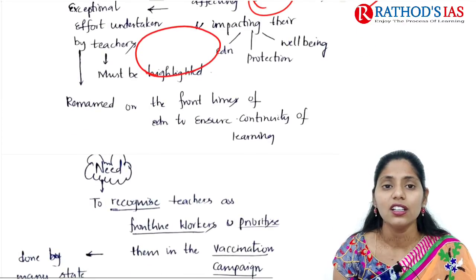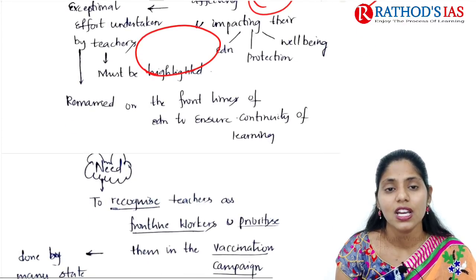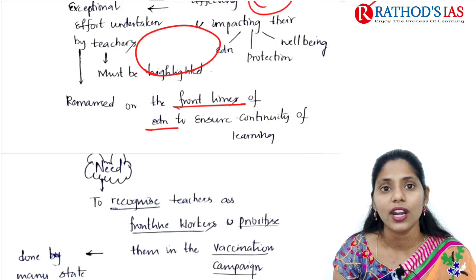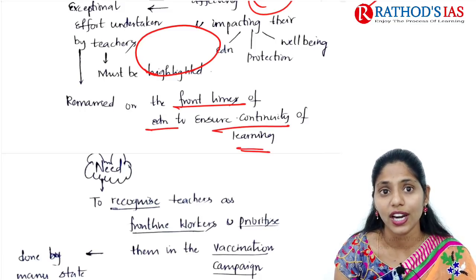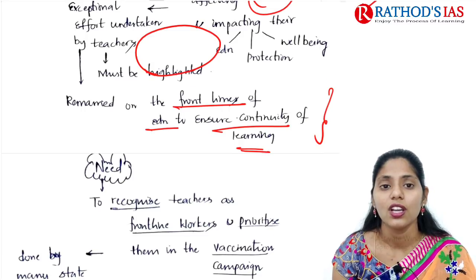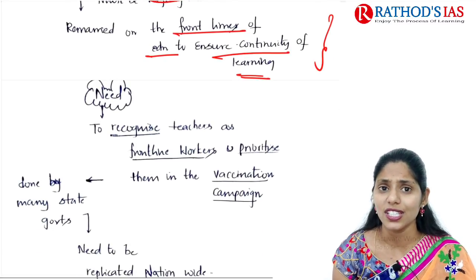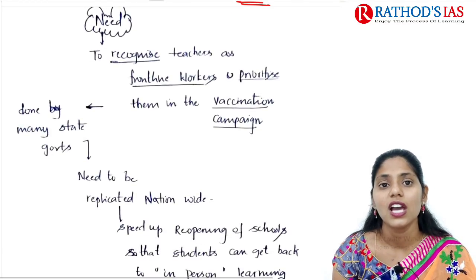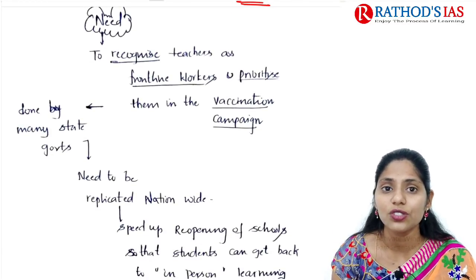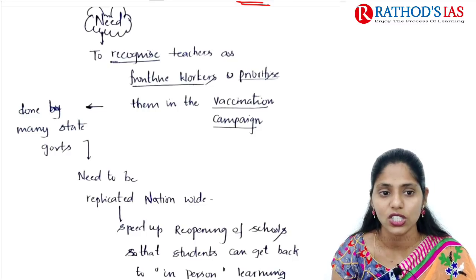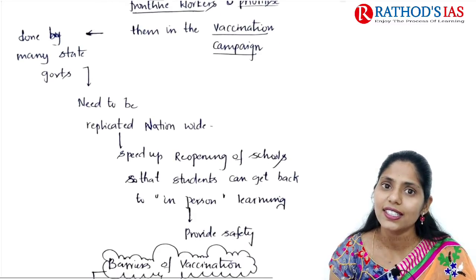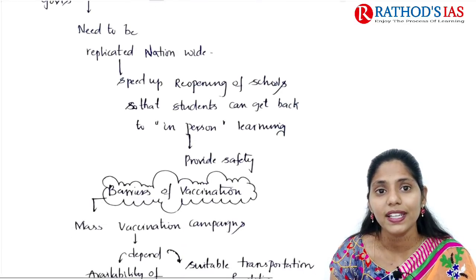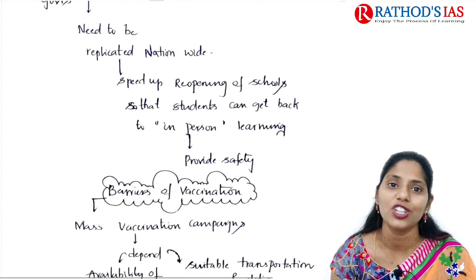If you see here, they need to be renamed as frontline workers, mainly because they are ensuring continuity of education, or continuity of learning, among the children. So in this context, what is the need? We need to recognize teachers as frontline workers and prioritize them in this vaccination campaign. This step has already been taken by a number of state governments, but we need to replicate it throughout the nation, nationwide.